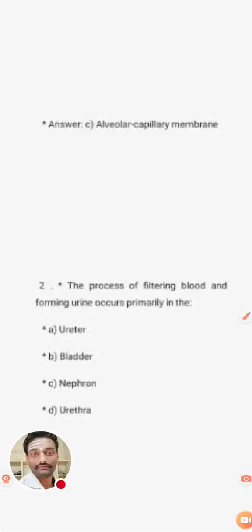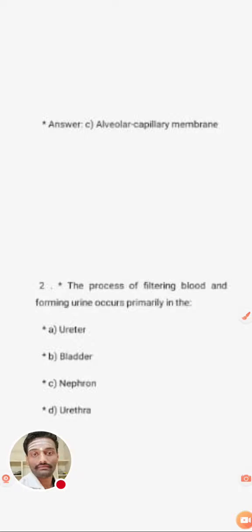If you know the answer to the second question, the process of filtering blood and forming urine occurs in which part of the renal system? The correct answer is nephron. In the last live stream video also we told that nephrons are the fundamental functional and structural unit of the kidneys, responsible for filtering the blood and producing urine.